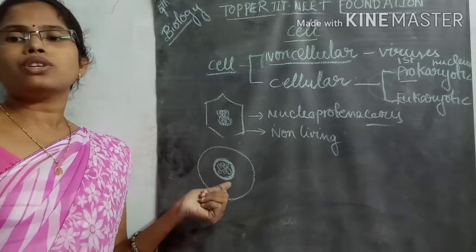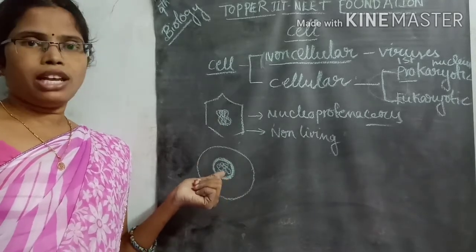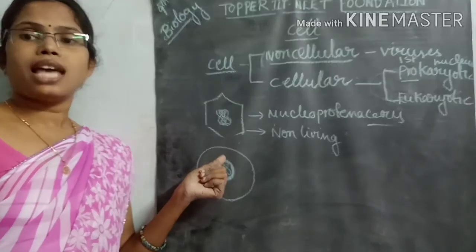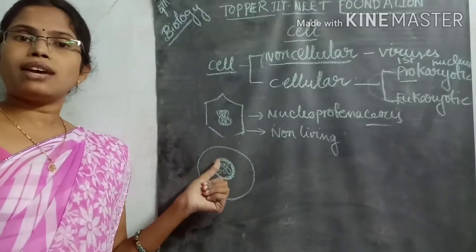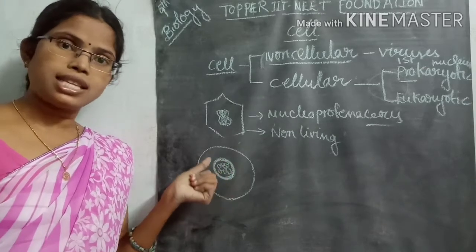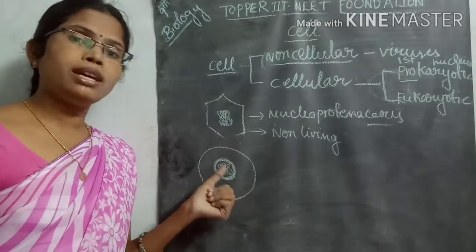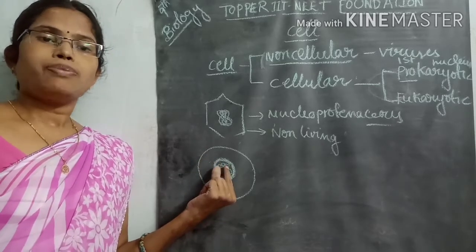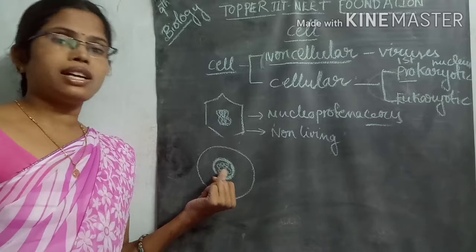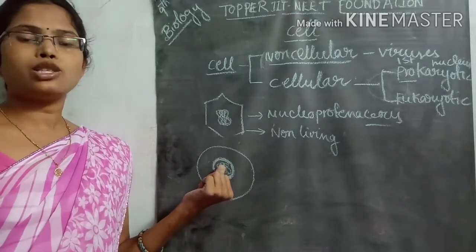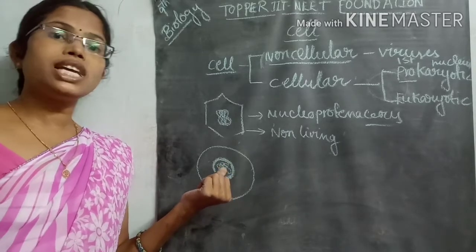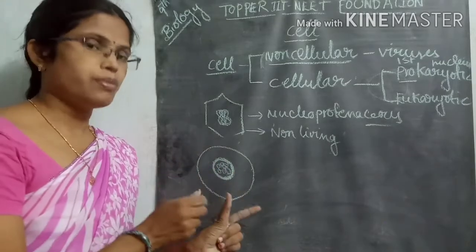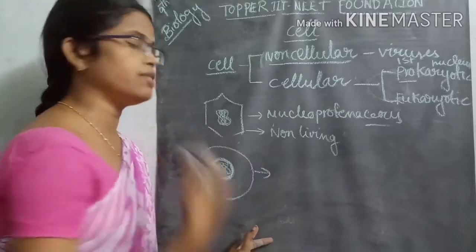So there is a cell, surrounding the cell there is a cell membrane, inside the cell membrane there are many cell organelles, and along with that there is a nucleus containing genetic material. This is the main important structure of the cell, the cell structure we commonly observe.